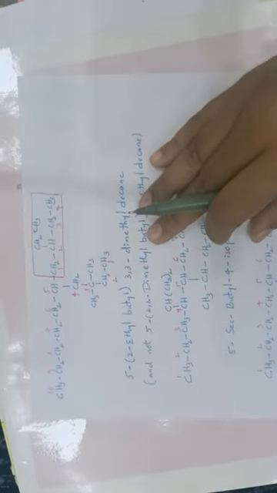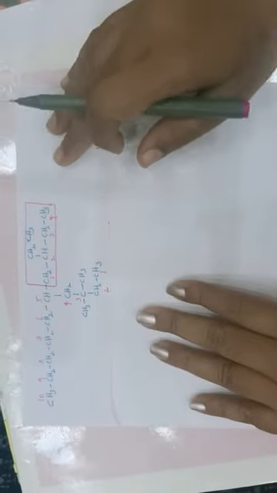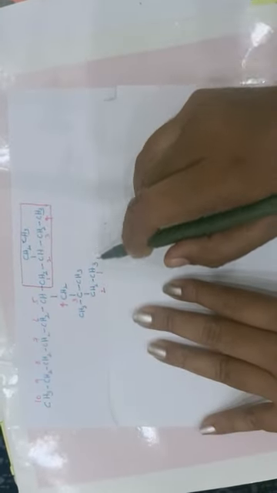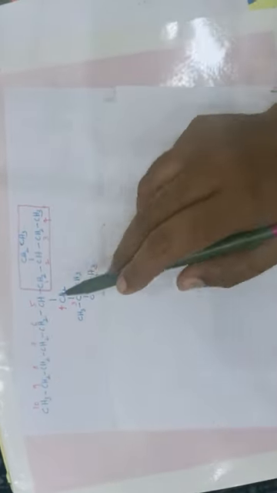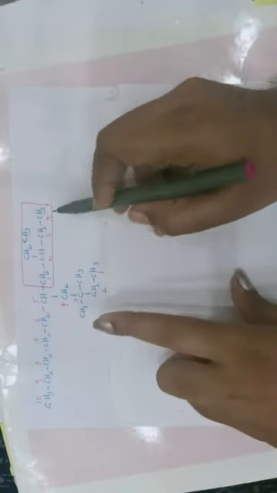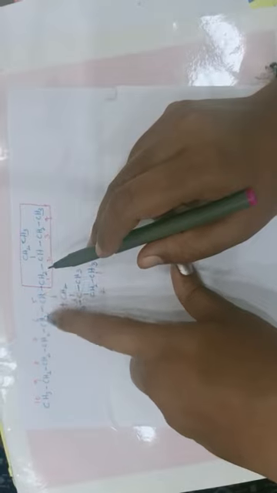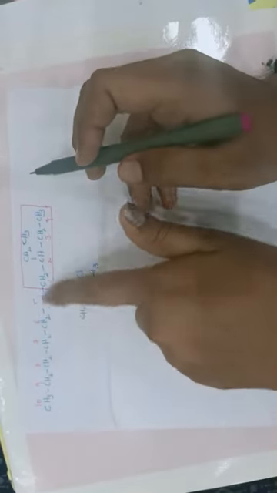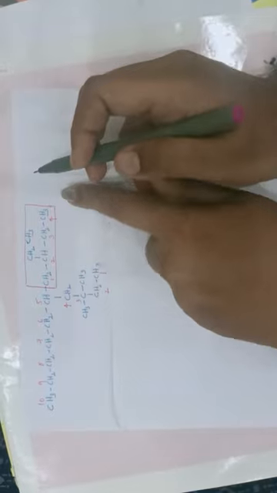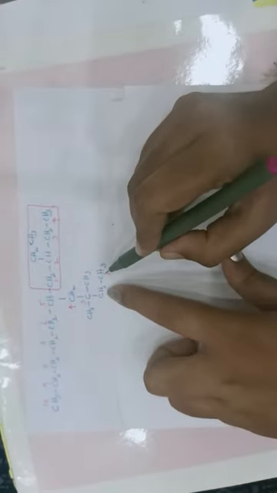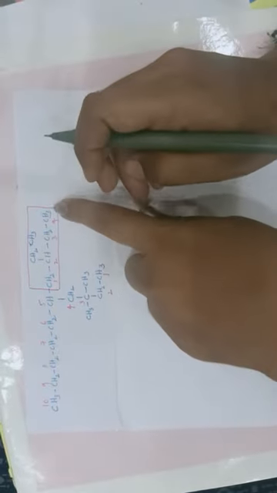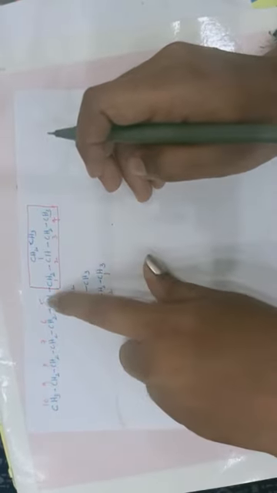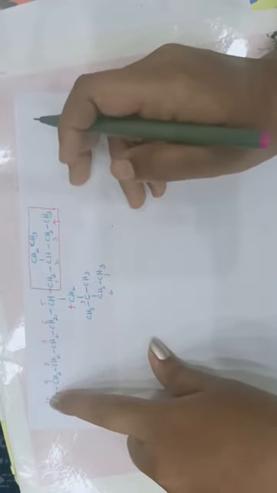Now see this example. So here I have taken this as the parent chain. So there is a chance to take from here to here: 1, 2, 3, 4, 5, 6, 7, 8, 9, 10. This straight chain can give the longest carbon chain, that is 10. If you start from here, 1, 2, 3, 4, 5, 6, 7, 8, 9, 10. Even from here to here it is covering 10 carbon atoms. But I didn't take this as the parent chain. I have taken this as the parent chain because it is covering the maximum number of substituents.